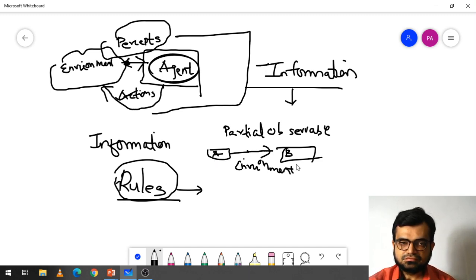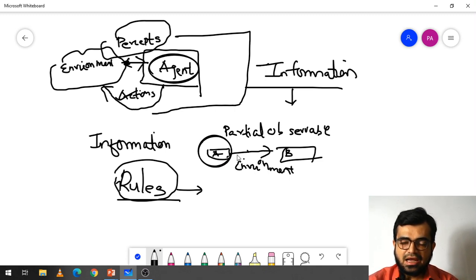At location A, the sensor percepts the information, but among the given set of rules, which information should the car select in order to start driving from location A?